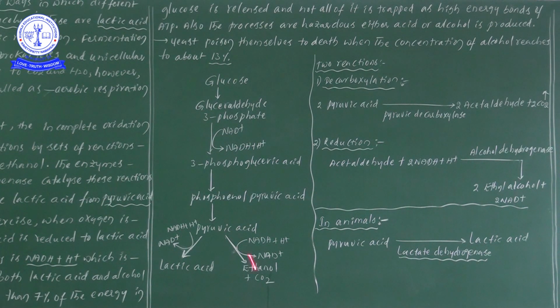Now let us see another one. At glyceraldehyde 3-phosphate, NAD plus is reduced to NADH plus H plus. Later, once the pyruvic acid is involved in the formation of ethanol plus carbon dioxide, again NADH plus H plus is reoxidized and forms NAD plus. So here also there is no ATP formation.